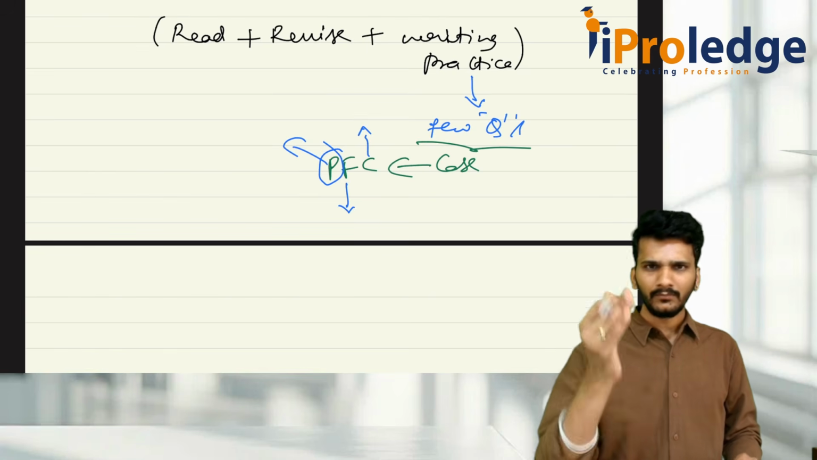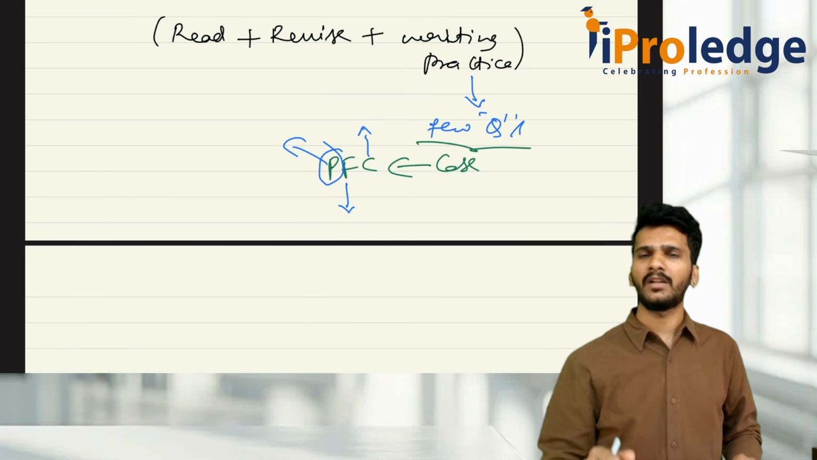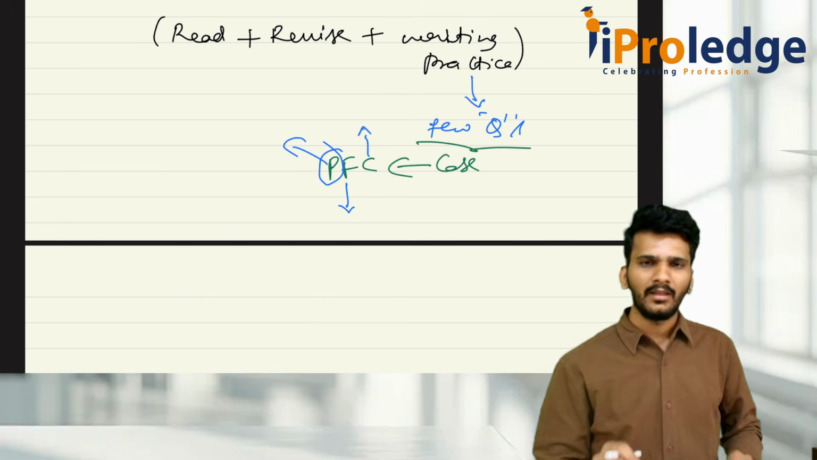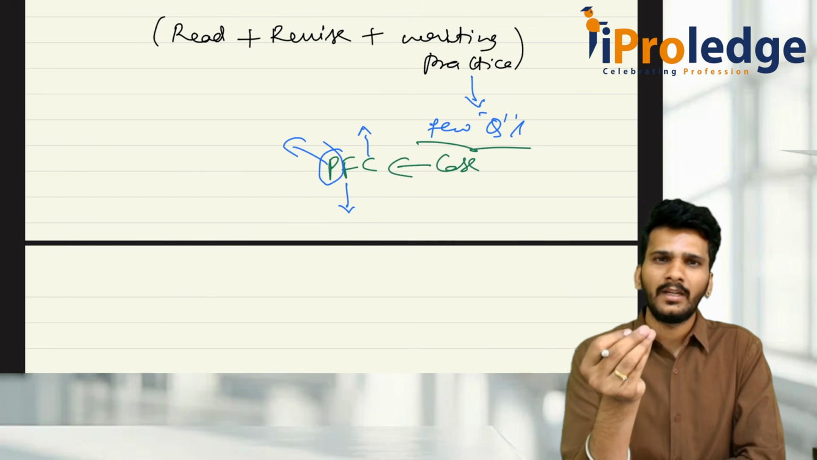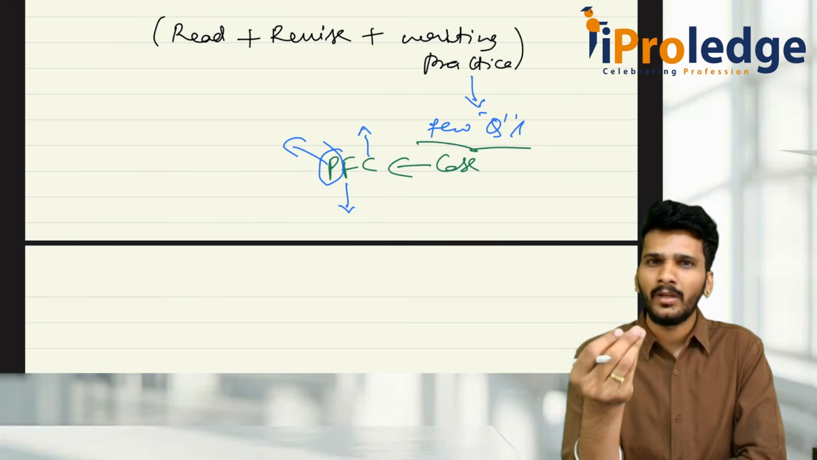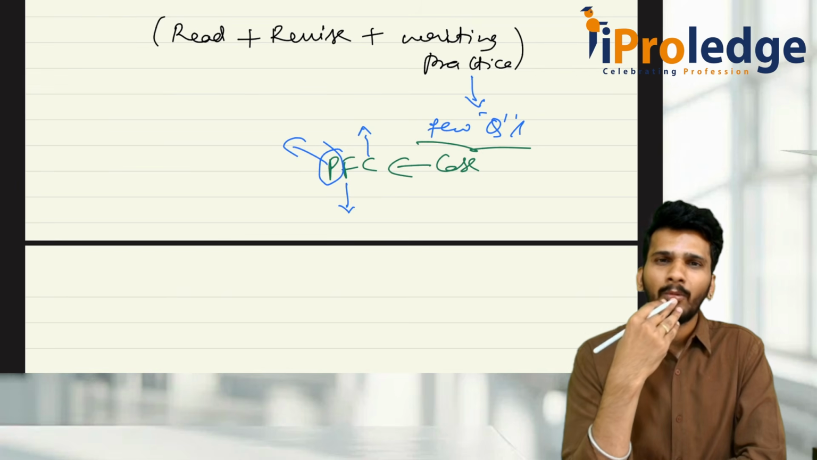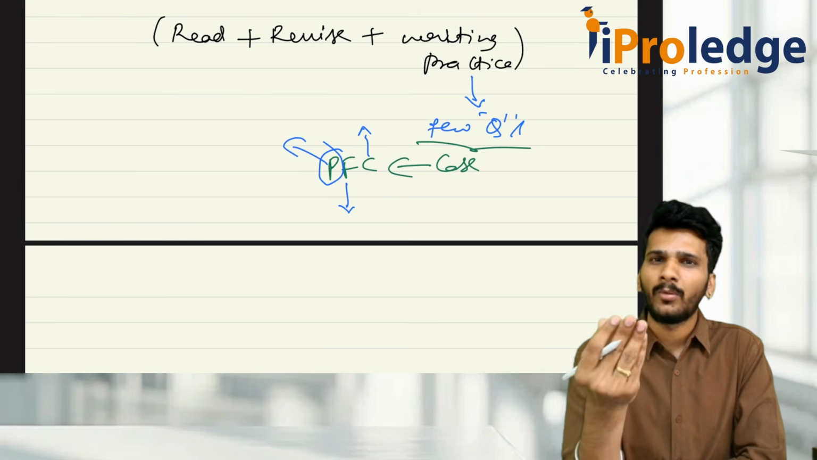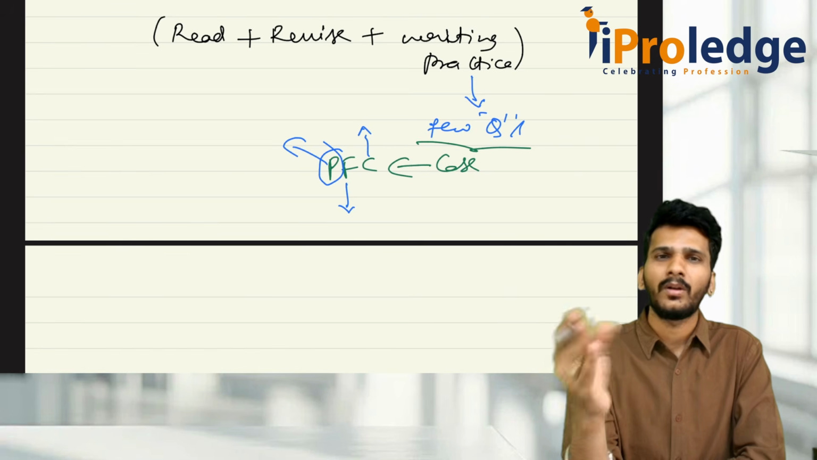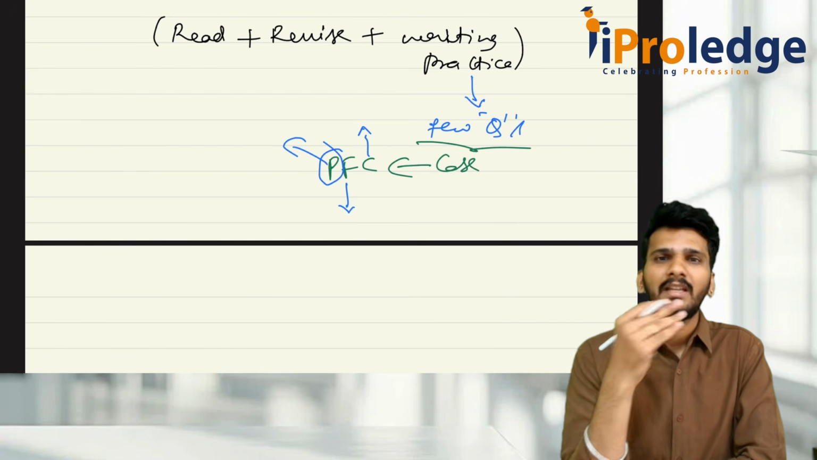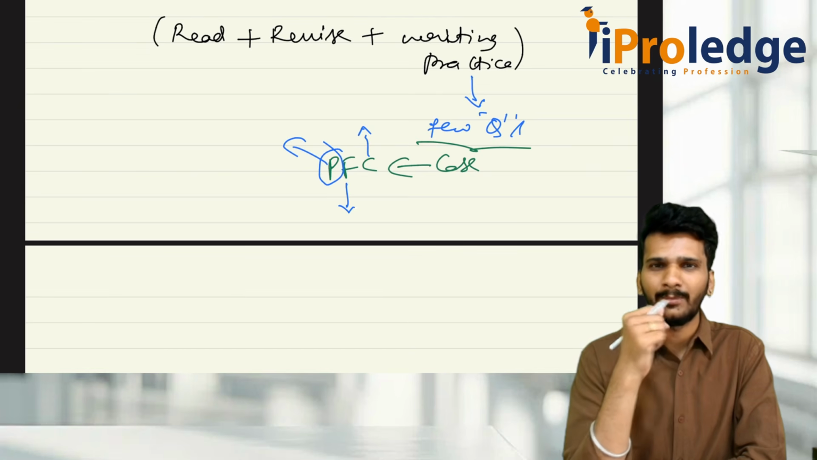So the provision: as per section 139 of the Companies Act 2013, the first auditor of a non-government company will be appointed by the board of directors in the board meeting within 30 days. If they fail to appoint within 30 days, then the members will appoint within 90 days in the general meeting by passing a resolution. You have to write this as the provision.